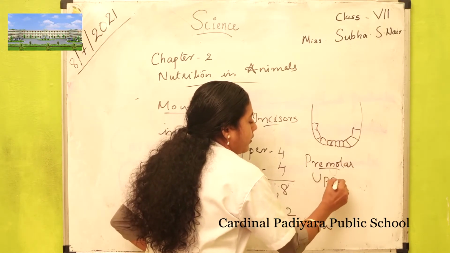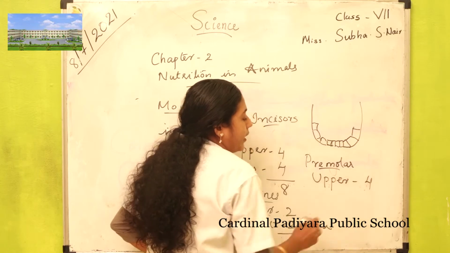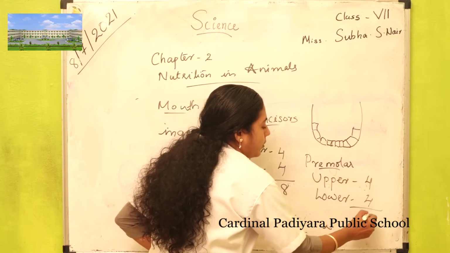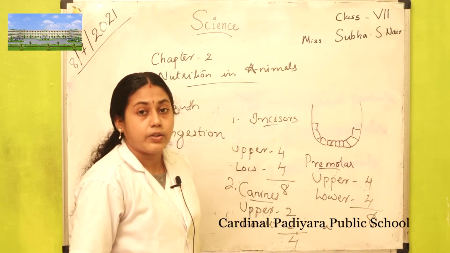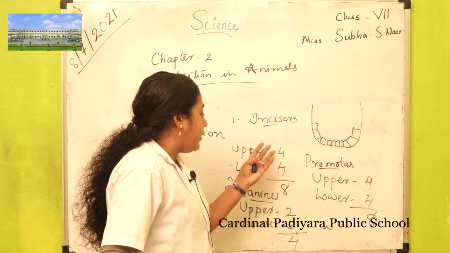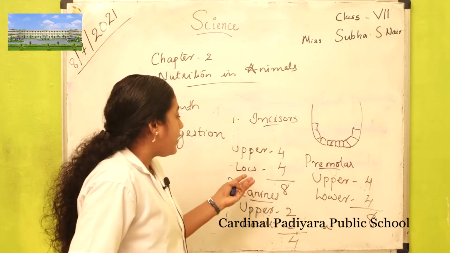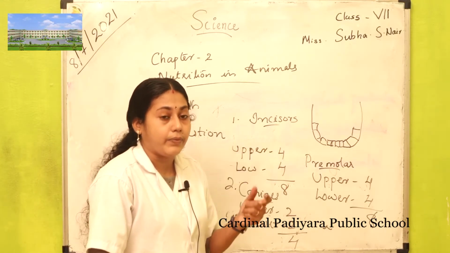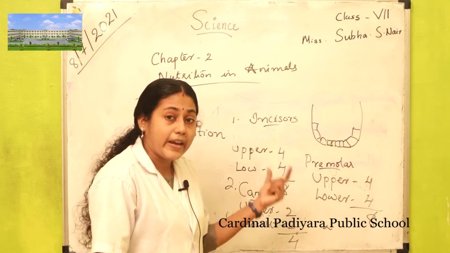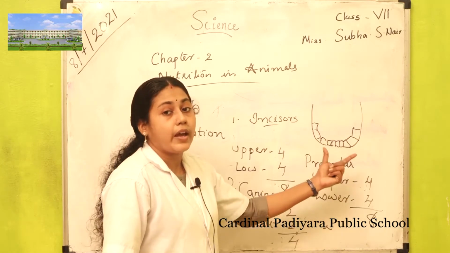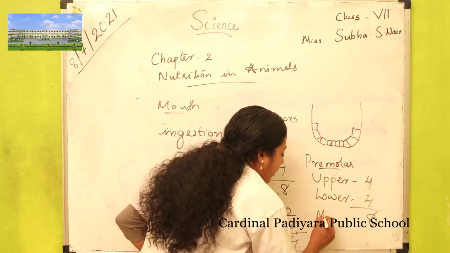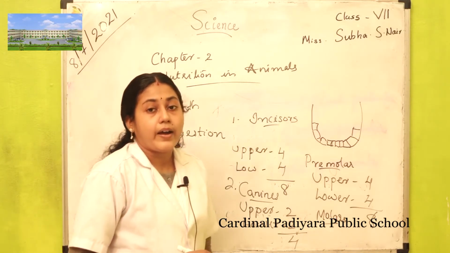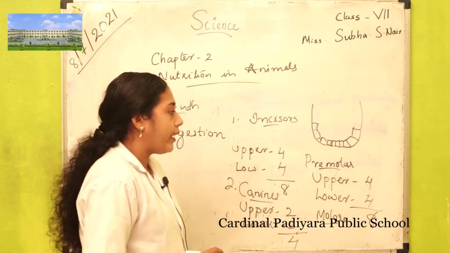In the upper jaw we have 4 premolars, and in the lower jaw also 4 premolars, so in total we have 8 premolars. All these types of teeth have special functions. Incisors help in cutting food. Canines help in piercing and tearing. Premolars and molars, the last set of teeth, help in chewing and grinding.